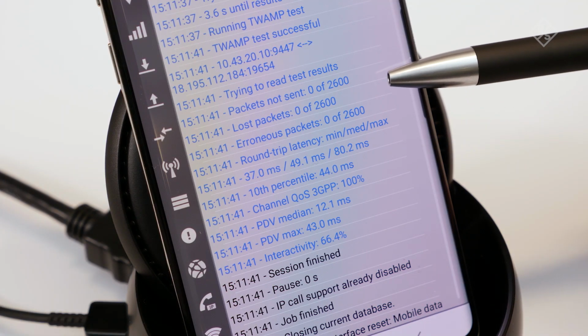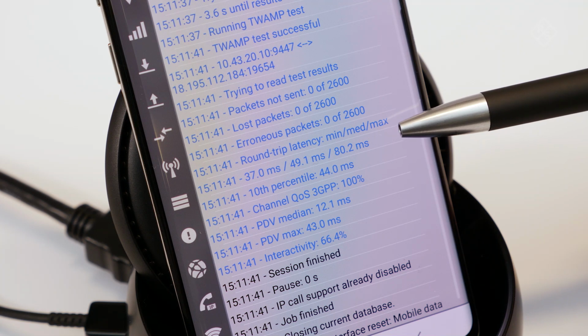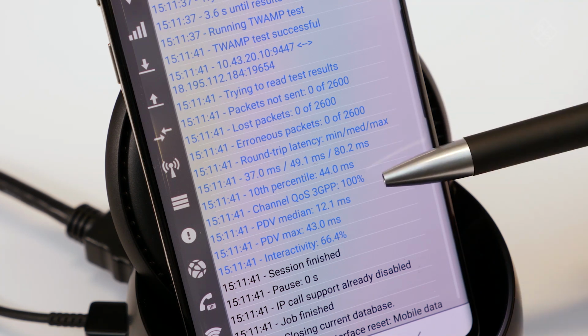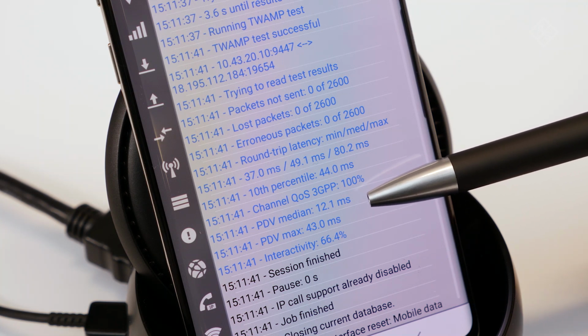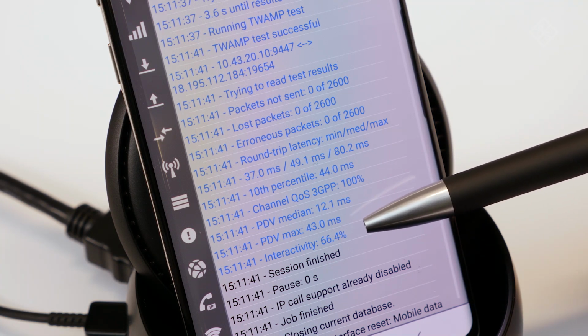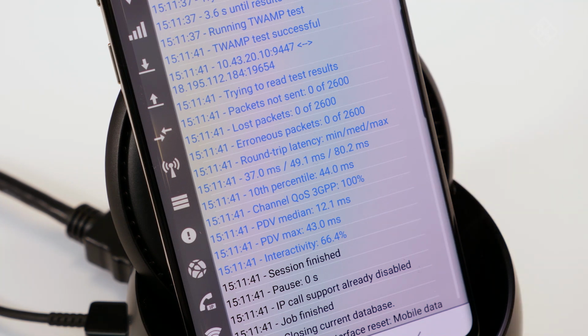You see here we didn't lose any packets and we have a round-trip latency around 50 milliseconds, max up to 80 milliseconds, packet delay variation in a good range here, and an interactivity score is calculated to 66%. A more detailed analysis can be seen in our data analytics software tool Smart Analytics.